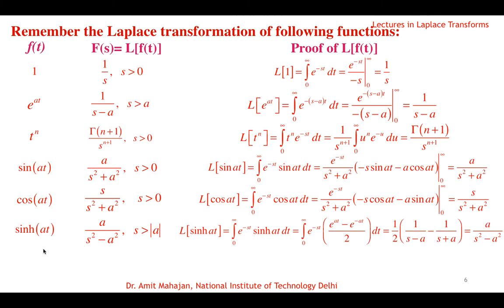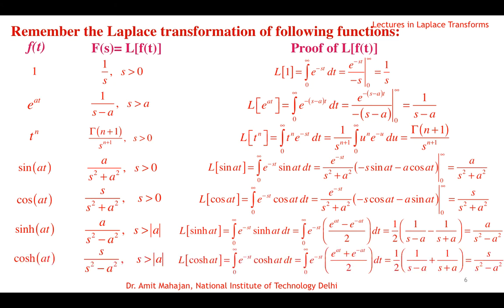So you can remember this result also. And finally, the seventh you have to remember is the Laplace transform of cos hyperbolic at, which is s over s square minus a square. A similar proof: the Laplace of cos hyperbolic at is the integral from 0 to infinity of e raised to power minus st cos hyperbolic at, and the cos hyperbolic function can be written in terms of exponentials. Again combine the exponentials, integrate, and then combine these two terms to write that it is s over s square minus a square.